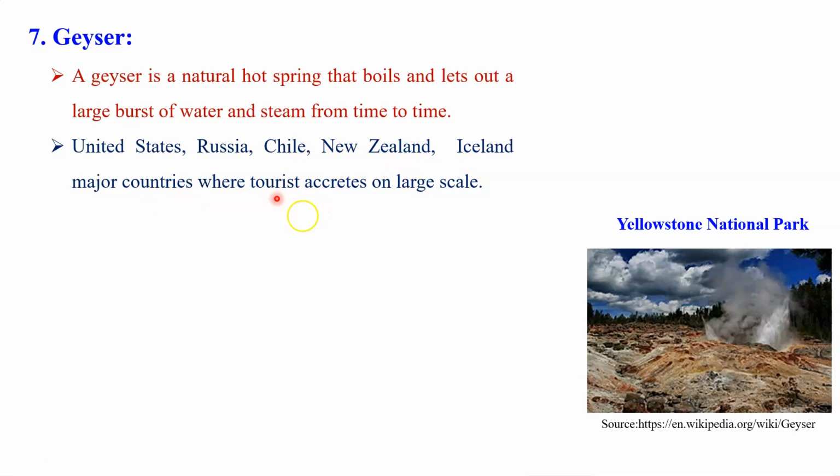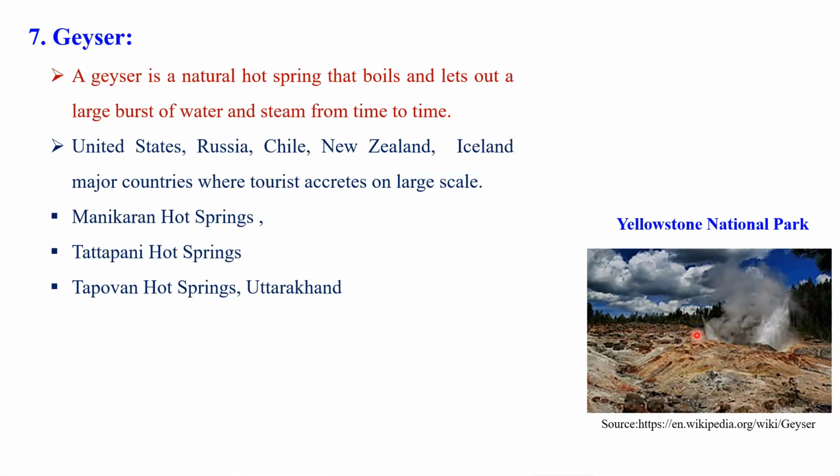These are the major countries where such geysers are available on a large scale, and people from various parts of the world visit these countries. Why? Due to the availability of geysers. You know one famous example is Yellowstone National Park, located in the USA. This park is famous as an important tourist attraction only due to the availability of geysers in that place.